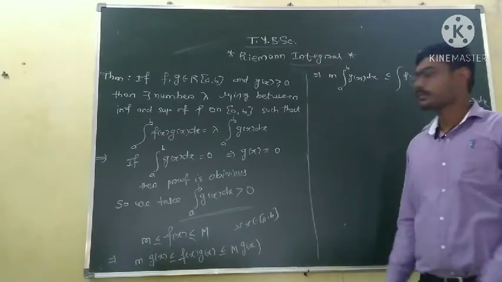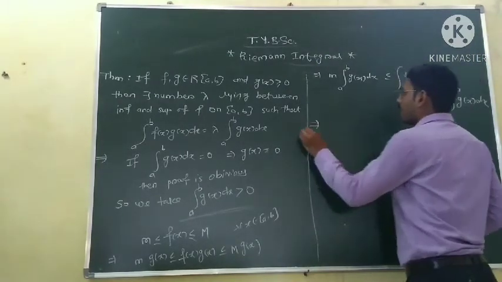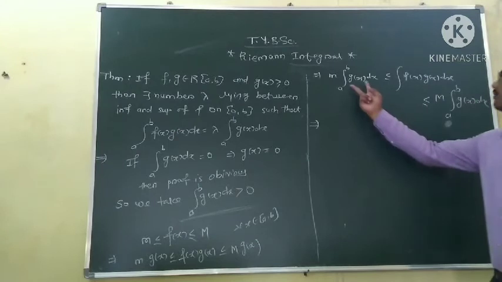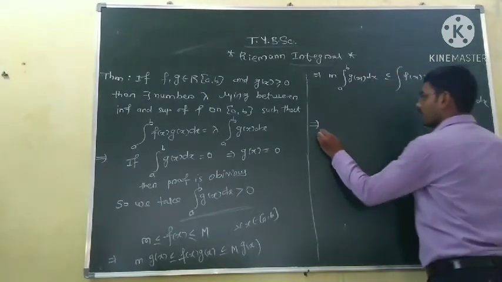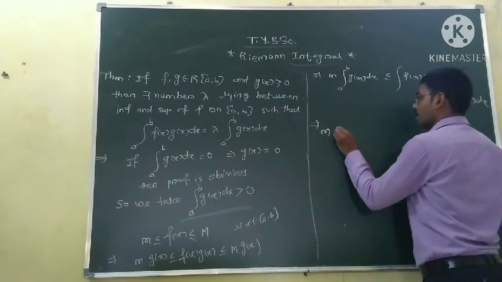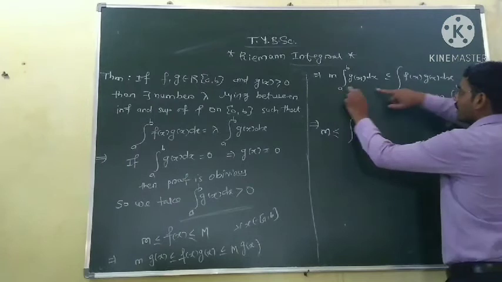Okay. Now dividing each term by this integration from a to b of g of x dx, we get m is less than or equal to, divide this term by the integration of g of x dx.